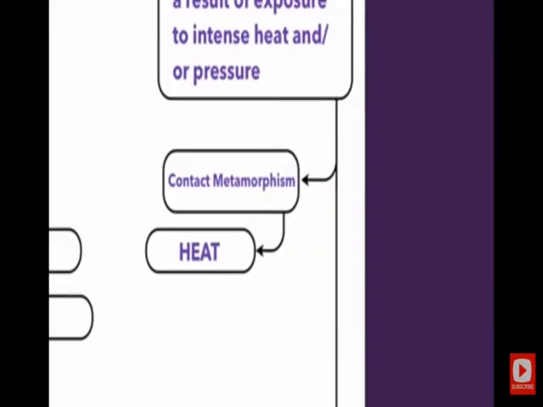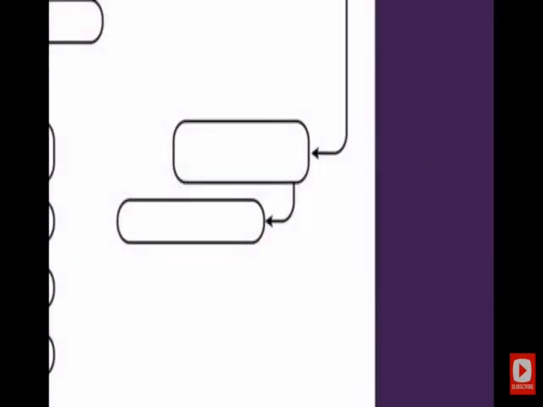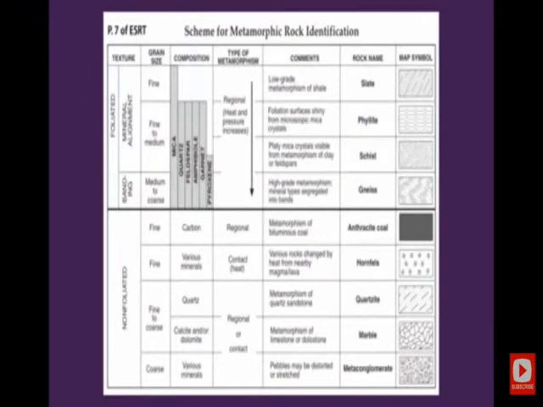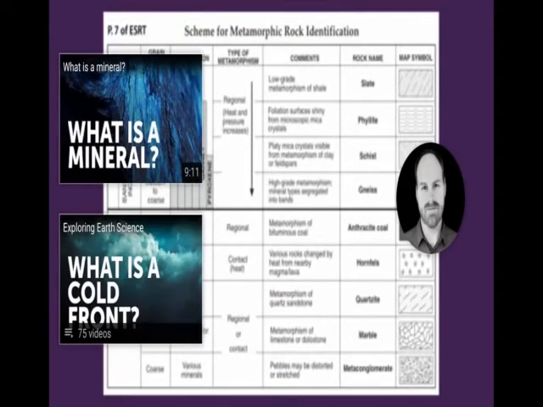Let's go back to our flowchart. So our second type of metamorphism is called regional metamorphism, and this is caused primarily by pressure. Of course, all of this is summarized in your reference tables on the metamorphic rock chart on page 6.